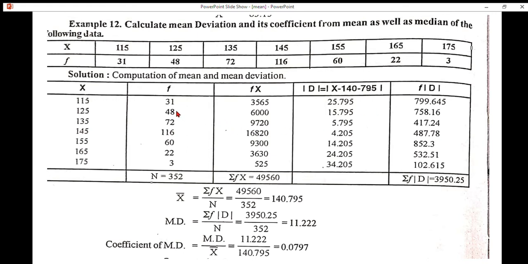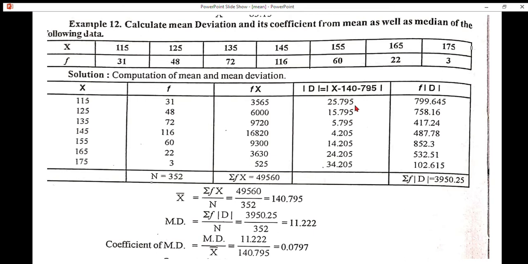For example, F value 31, modulus D value 25.795. If you multiply both these values, we get 799.645. 48 frequency into modulus D 15.795.